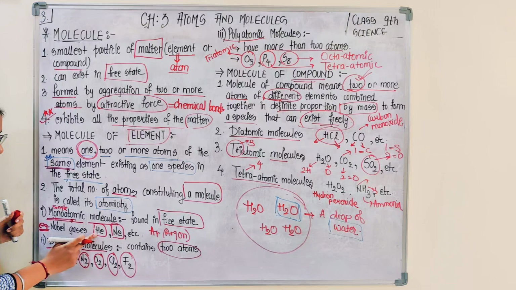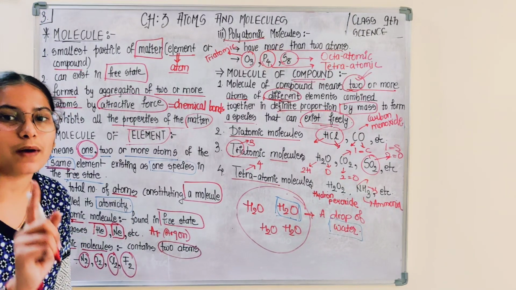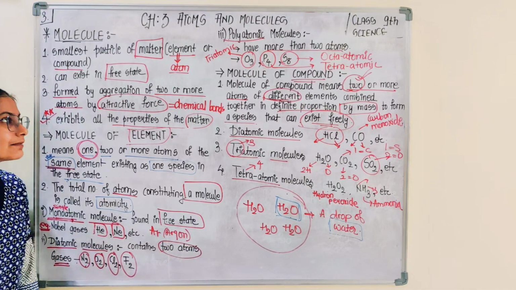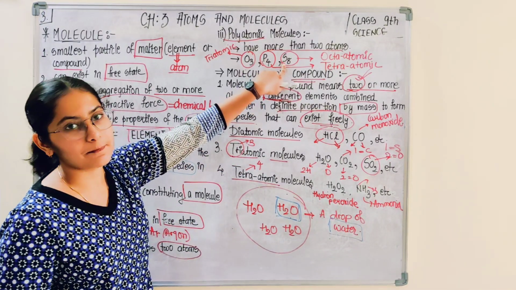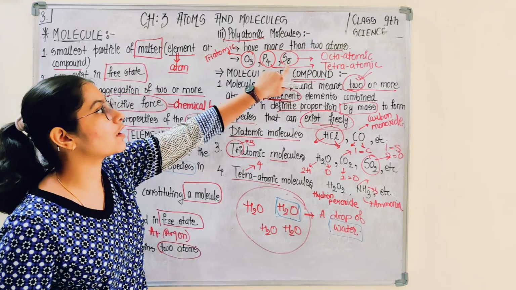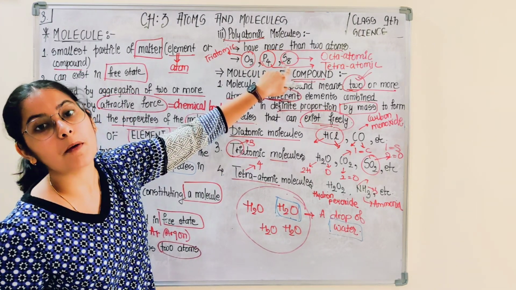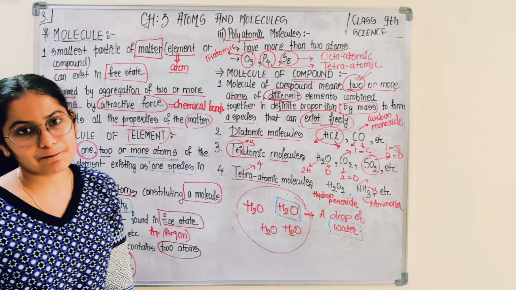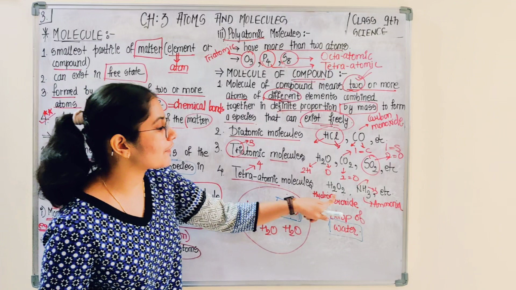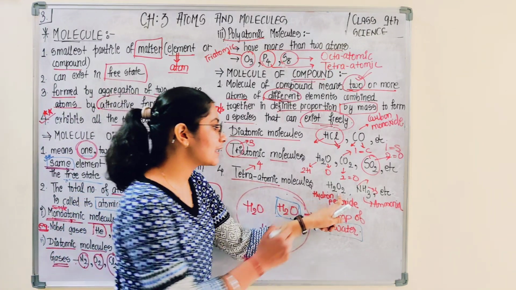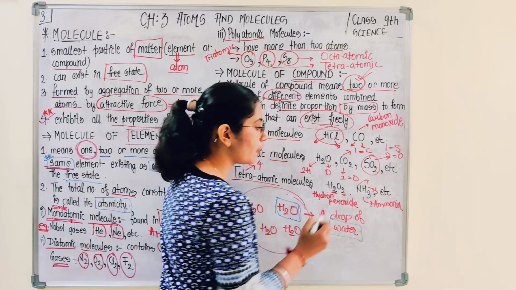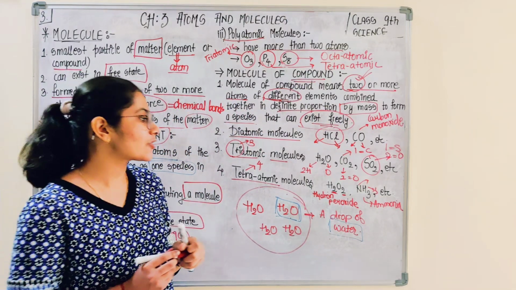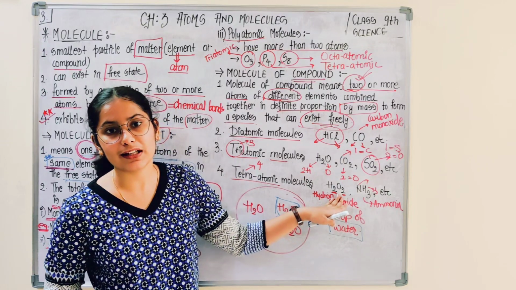If I talk about helium, what is the atomicity of helium? It is 1. Why 1? Because it involves only one atom. If I ask you the atomicity of sulfur, it is S8, that means 8 atoms form a molecule, so the atomicity of a sulfur molecule is 8. If I ask you the atomicity of hydrogen peroxide, you calculate the number of atoms: 2, 2, 4. So there are 4 atoms in a hydrogen peroxide molecule. Therefore, the atomicity of hydrogen peroxide is 4.